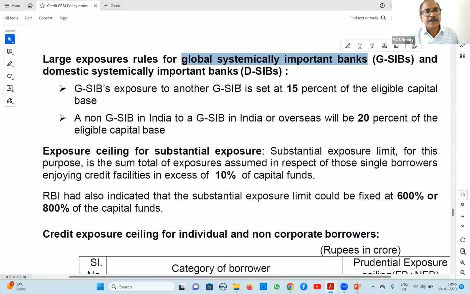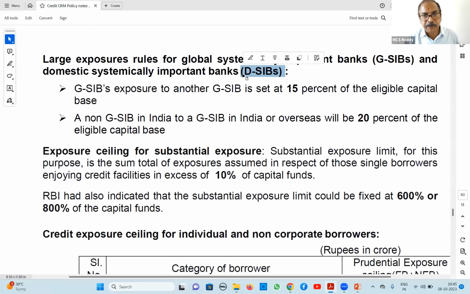Next, DSIBs are there, domestic systemically important banks. There are 3 banks in India at present. One is State Bank of India, second one is ICICI Bank, and third one is HDFC. Only these three banks are in domestic systemically important banks. That means too big to fail.